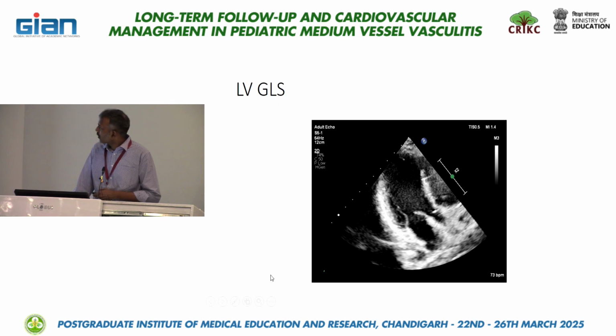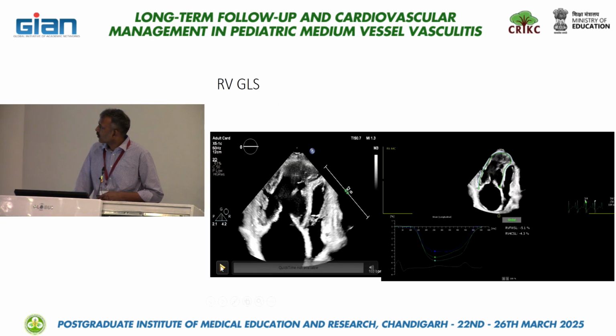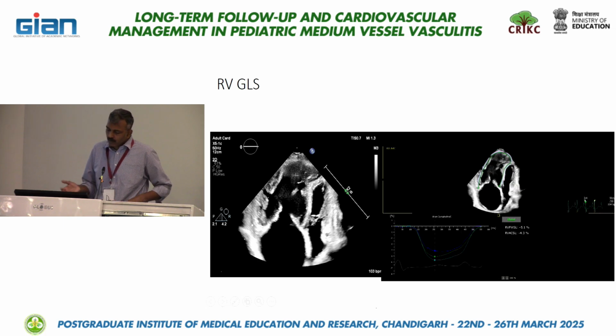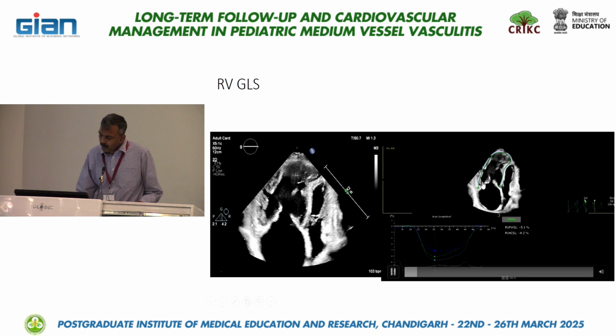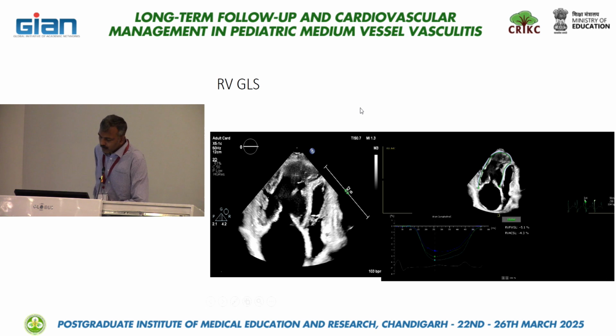So it is not only available for LV, it is also available for RV. Previously, it was not available as an independent software, so we were employing the LV strain for the RV. RV being a different structure, it was not giving proper values, but now both Philips, Siemens and GE have provided separate strain software for the RV. So this is the RV strain, particularly useful in children with pulmonary hypertension. I am not aware of its role in KD.